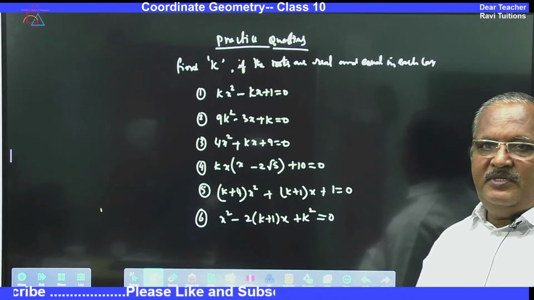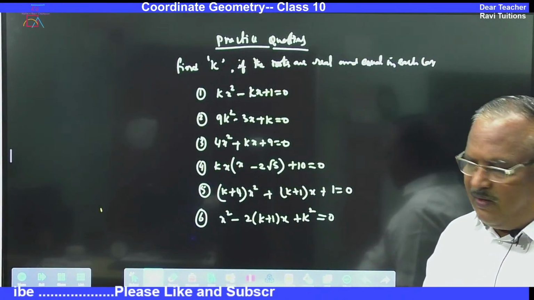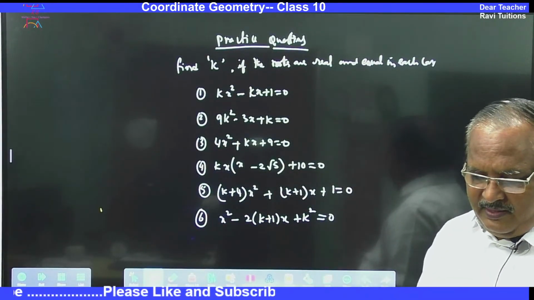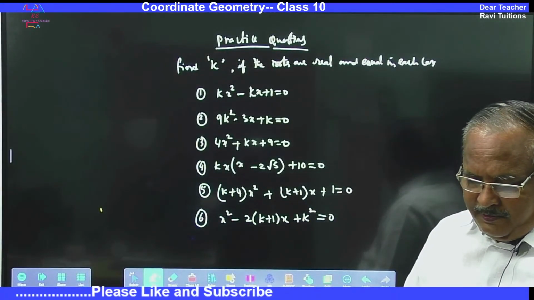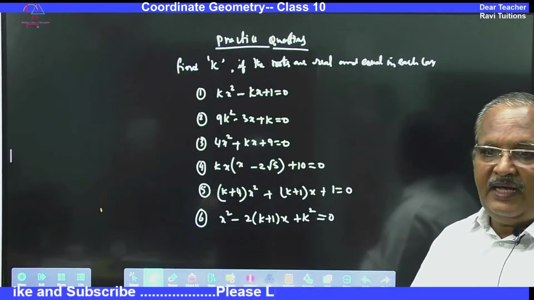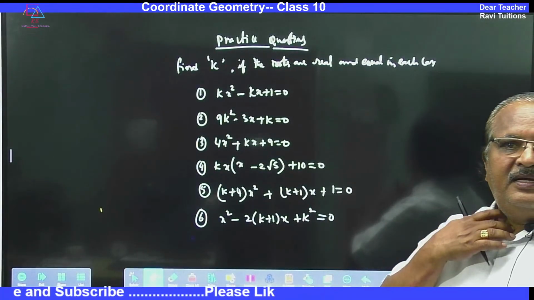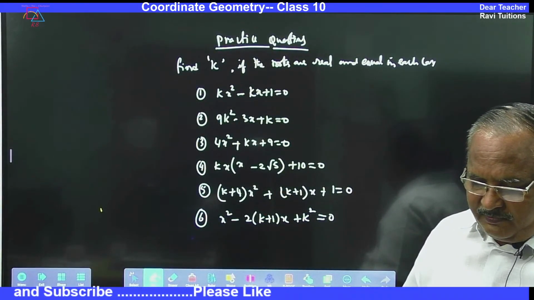All these are previous examination questions. There are so many on this model. Every year one question is coming. So please do it. I hope you have taken a snapshot of this. Then I can give one more question on this.